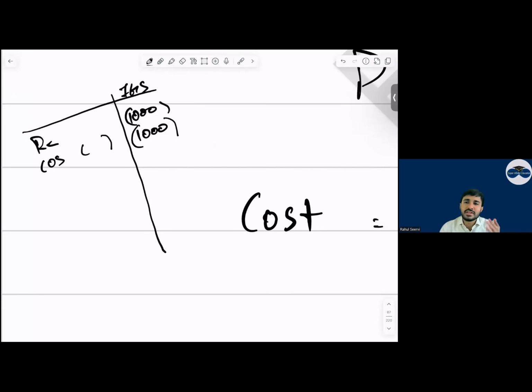Arey, do not do this silly mistake in the exam. I have seen many students doing this silly mistake and losing easy 1 or 2 marks. What will you do instead here? Can I say I will show this in plus only? Let's say this is 20,000. This is minus 10,000. Now, will you again show minus here? Arey, nahi. If you show that this will become plus, na?